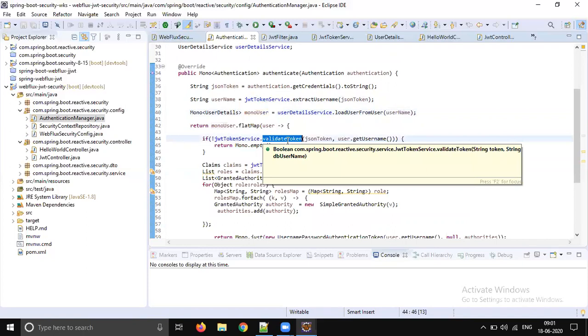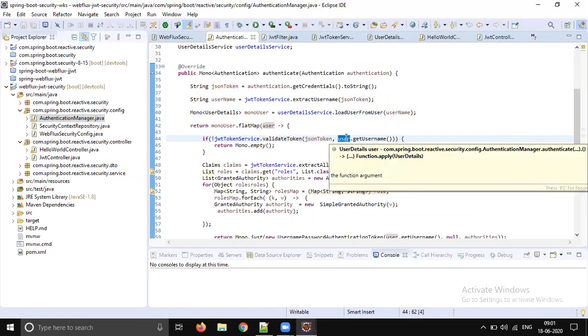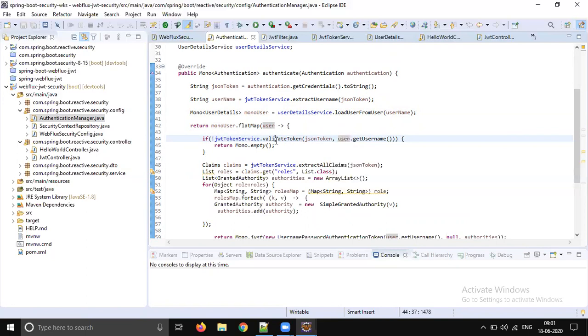How are we checking? We are checking two conditions. One is whether the username in the token and the database username match. The second is whether the token is expired. If the token is not expired and the username matches, then we consider the token valid, right?